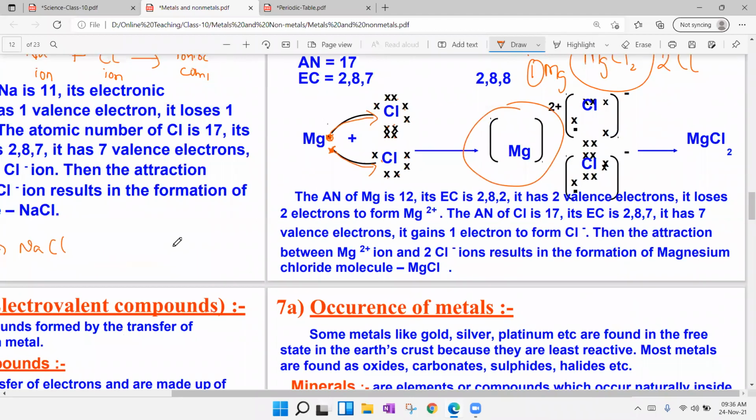Now how to write this? We write Mg2+, because one magnesium is losing 2 electrons, plus 2 Cl minus, because each chlorine is gaining 1 electron. We should not represent it like Cl minus 2. Why? Because Cl2 minus would mean one chlorine is gaining 2 electrons. No, that is not happening. One chlorine is gaining only 1 electron, as there are 2 chlorines. Mg2+ plus 2 Cl minus gives rise to MgCl2.